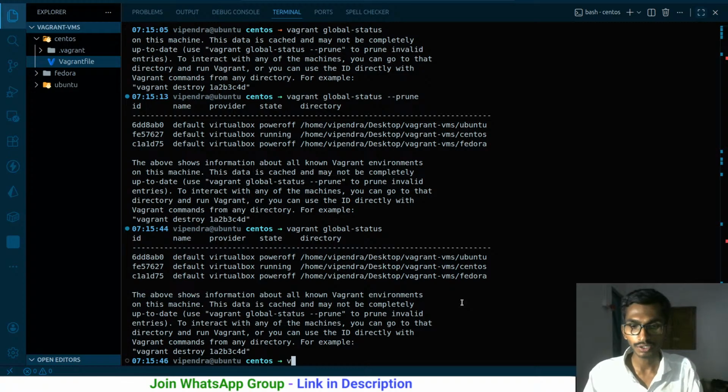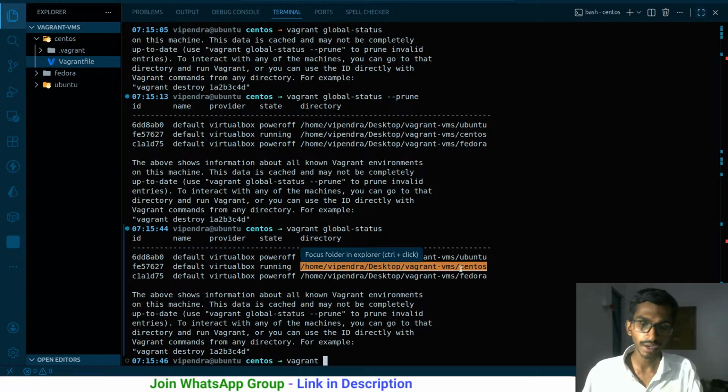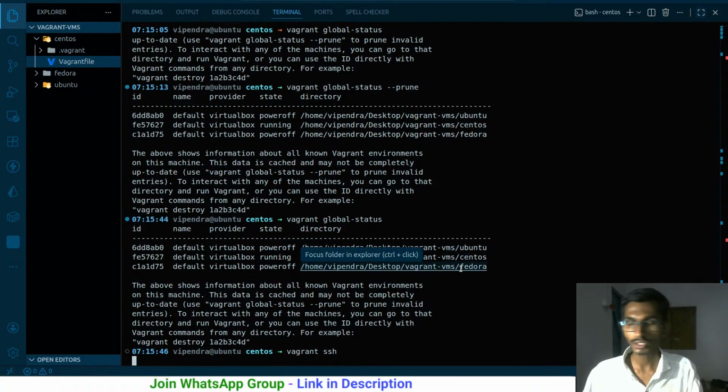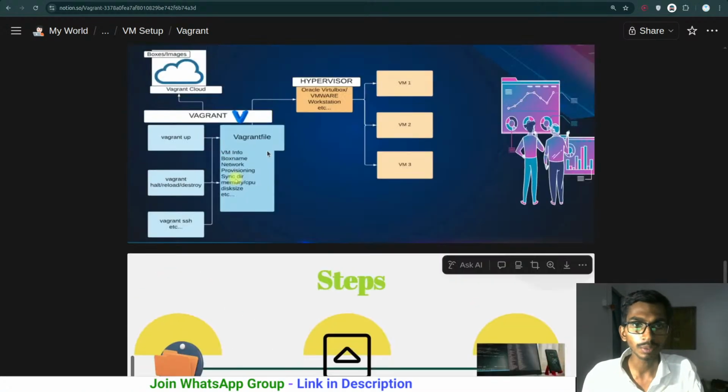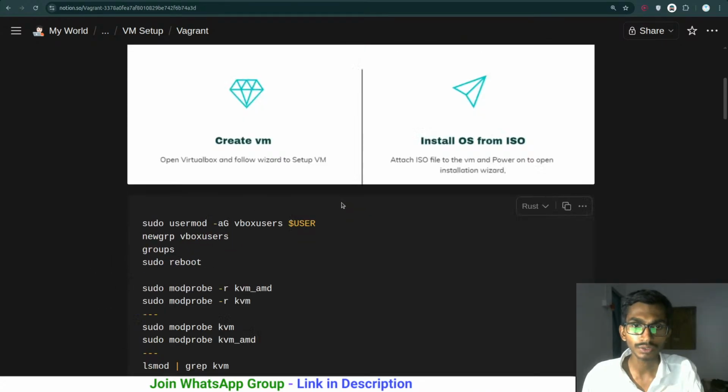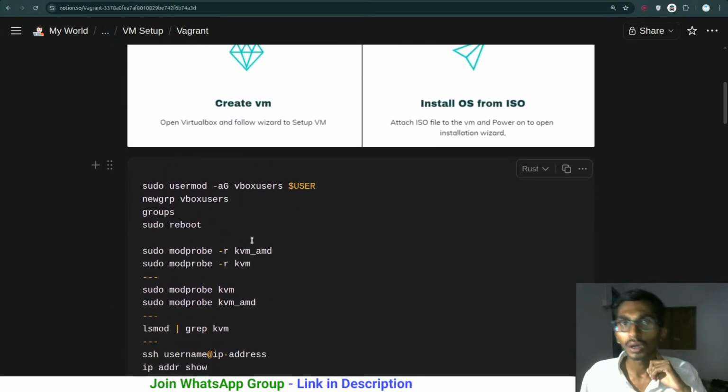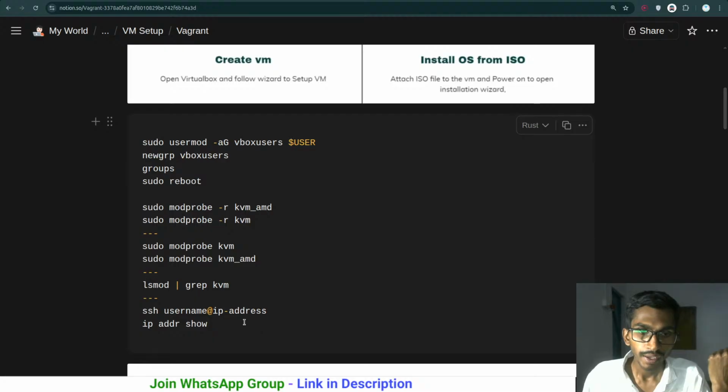Let me just simply SSH into the machine. Right now CentOS is running, so I have to go inside that. So vagrant ssh, and I'm going into the machine. We have talked about all these commands really quickly. Ignore these images, I just got them from the course. And there is one more thing.